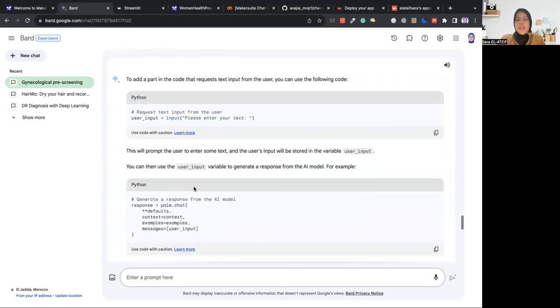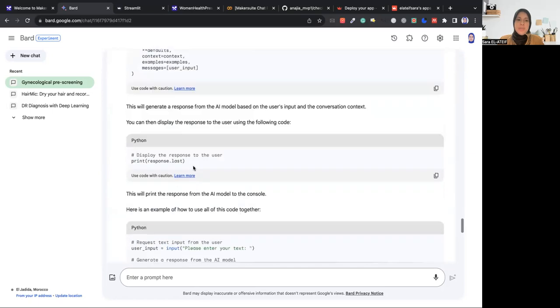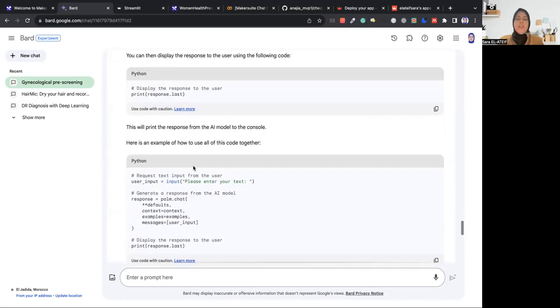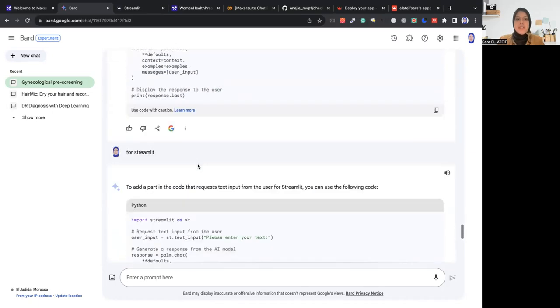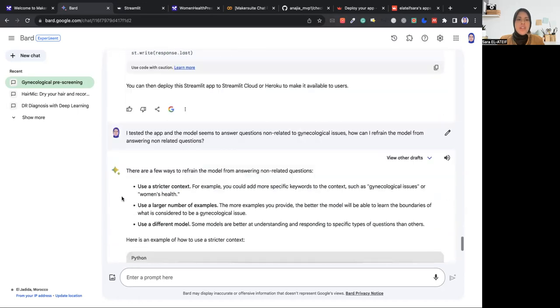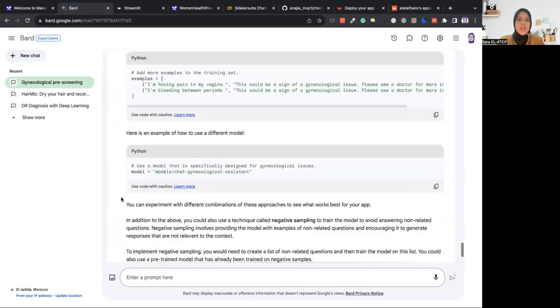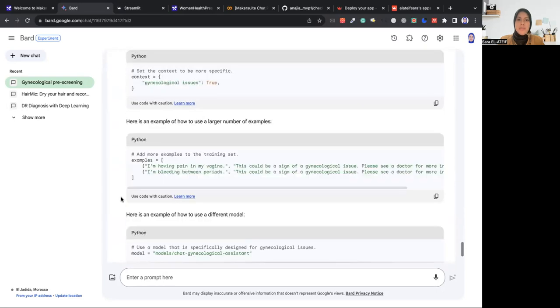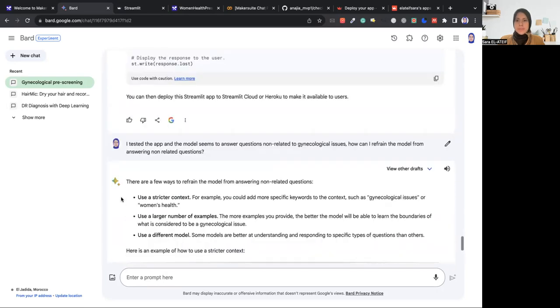One of the things I did to make sure this is working was to test it inside my own laptop before actually pushing it to GitHub and then deploying it in Streamlit. I just made sure that everything was running well. And obviously, whenever I run into something fishy, I request help from Bard.